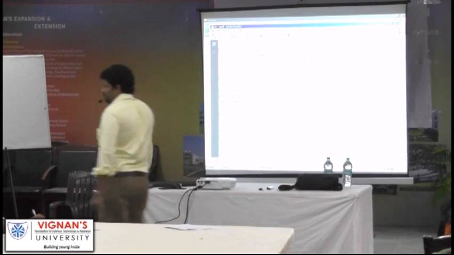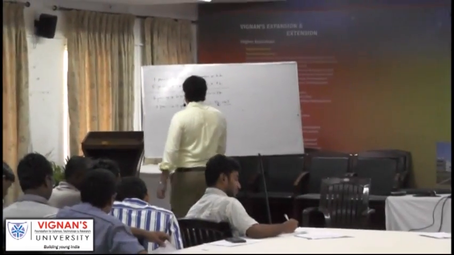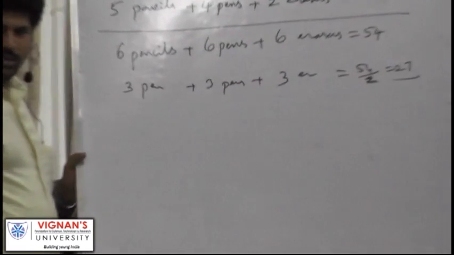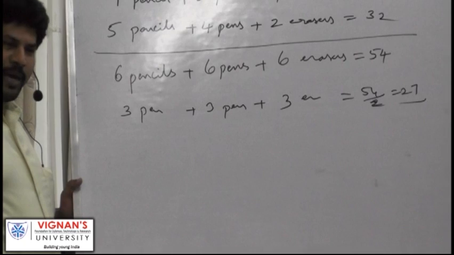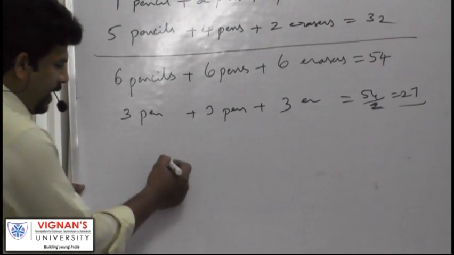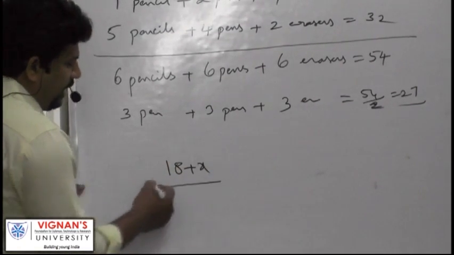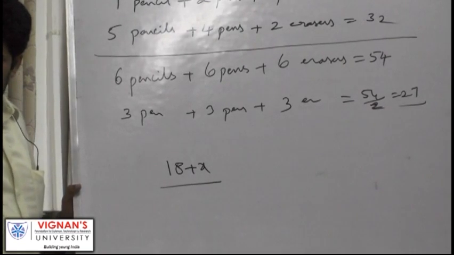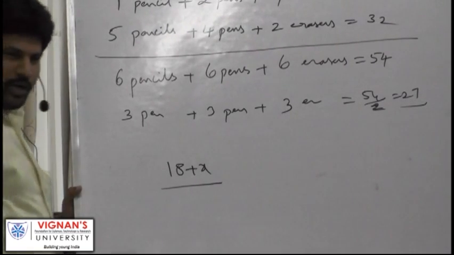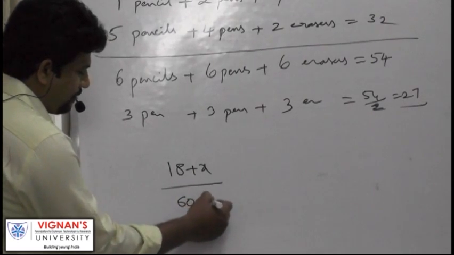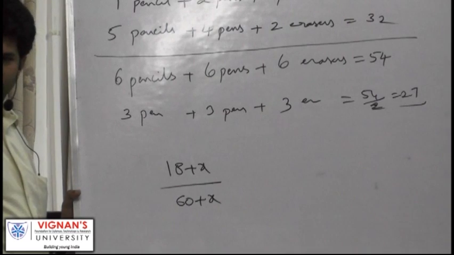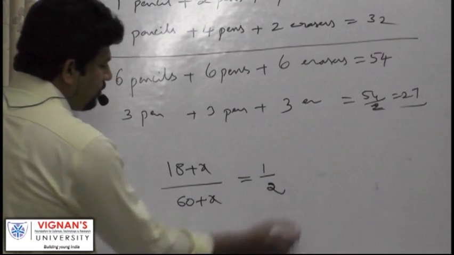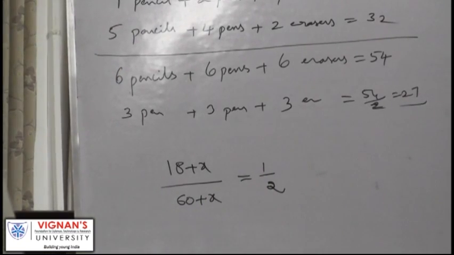Suppose after that they won x matches continuously. Already they won 18, plus x. They won x matches continuously in a row. Then total matches played would be 60 plus x. Am I right? This must be equal to 50%, so it must be equal to half. You cross multiply, you find out x, you will get the answer.